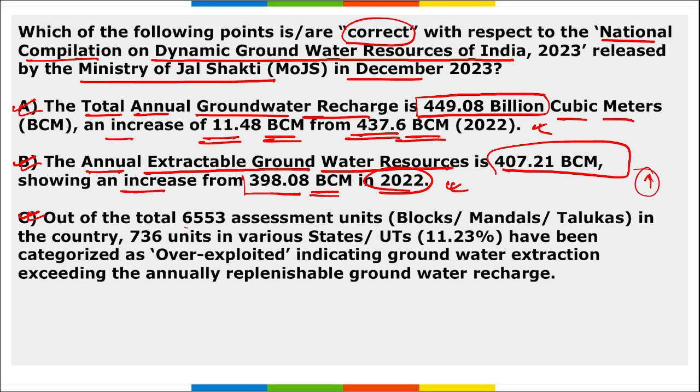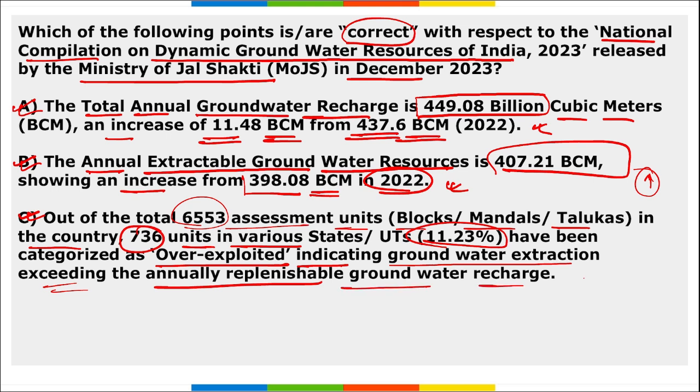Then, out of the total 6,553 assessment units, that includes blocks, mandals and talukas in the country, 736 units in various states, that is 11.23%, have been categorized as overexploited, indicating groundwater extraction exceeding the annual replenishable groundwater recharge.